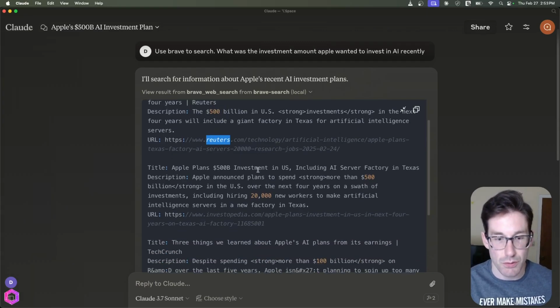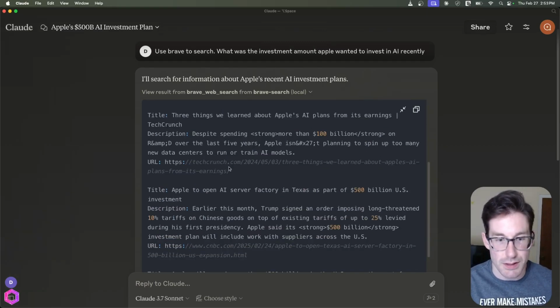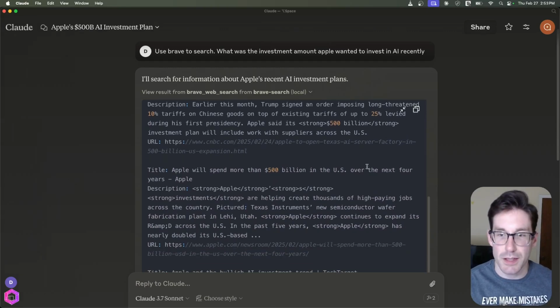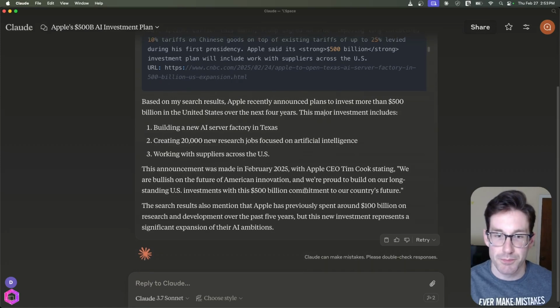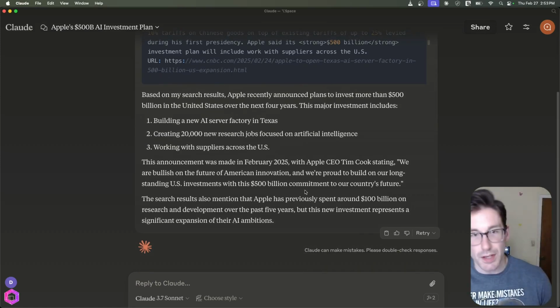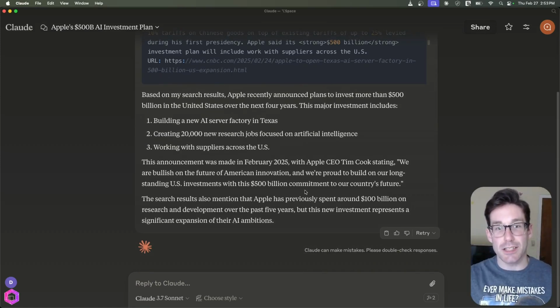So you can see it went to Reuters, it went to Investopedia, TechCrunch, CNBC, all these different places to get the information, consolidated that, and then generated a response back to me. Which is really cool because what we've done there is we expanded the AI's ability to do different things and interact with the world around us through a protocol that is likely standardized amongst all the AIs and tools.